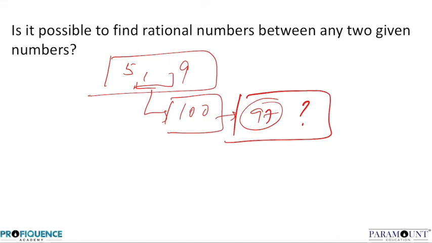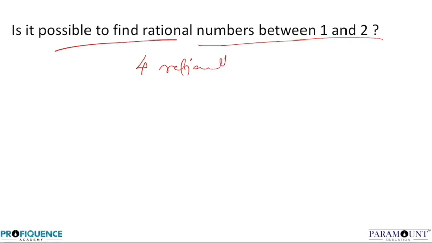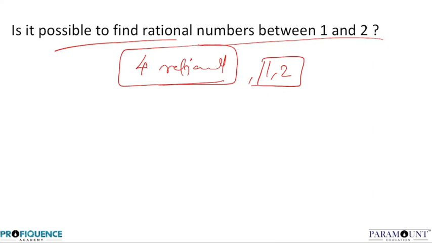This is your today's task. I'm going to show you one question. You need to find two rational numbers between these two numbers. Is it possible to find rational numbers between 1 and 2? Give me four rational numbers between 1 and 2. There are two methods that we are going to talk about, but not today.